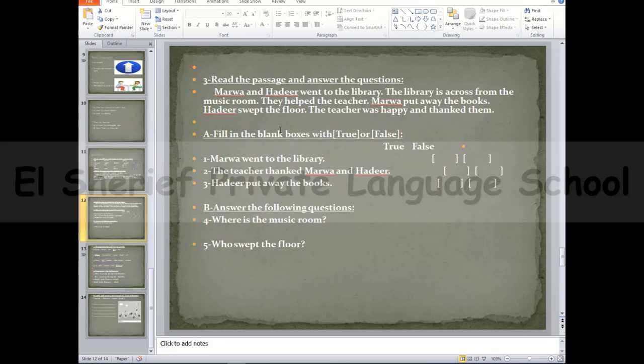Marwa and Hadir went to the library. The library is across from the music room. They helped the teacher. Marwa put away the books. Hadir swept the floor. The teacher was happy and thanked them. And now guys, let's fill in the blank box with true or false. Number 1, we have Marwa went to the library. Marwa went to the library. Yeah, it's true.